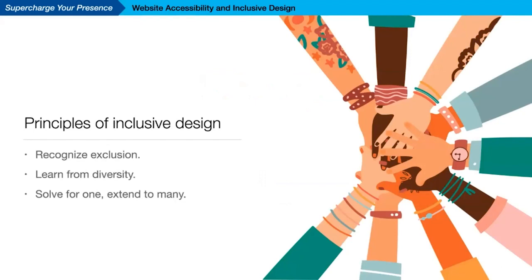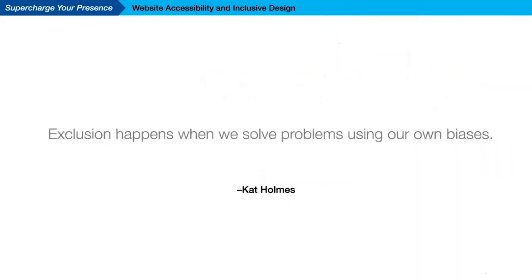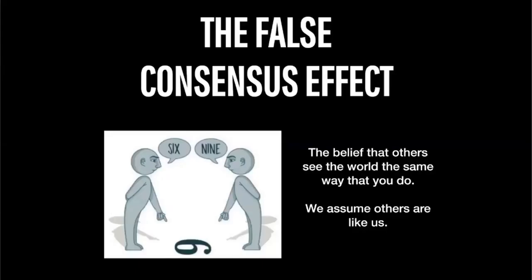Now, exclusion happens when we solve problems using our own biases. Kat Holmes wrote this in her book Mismatch, which is about how inclusion shapes design. Now, this is default human behavior. We have a tendency to overestimate how much other people share our own beliefs and behaviors. It's so common, there's even a term for it, which I'm sure you know, called the false consensus effect. We assume others are just like us.